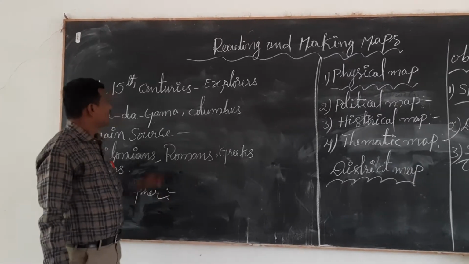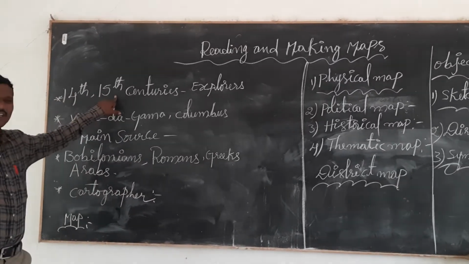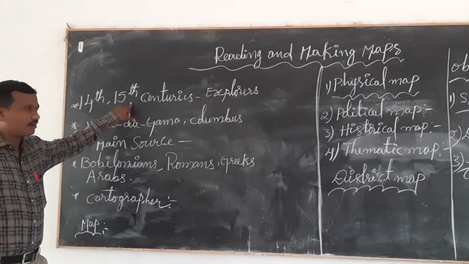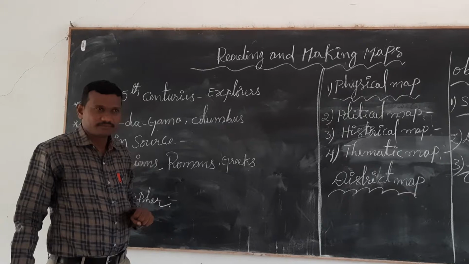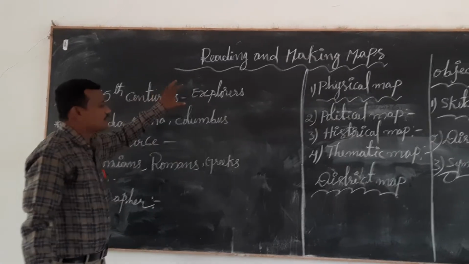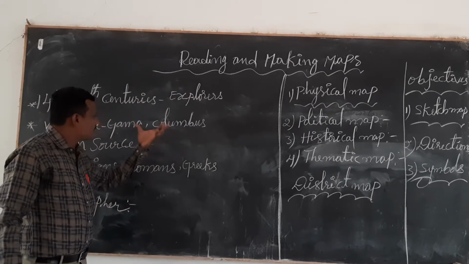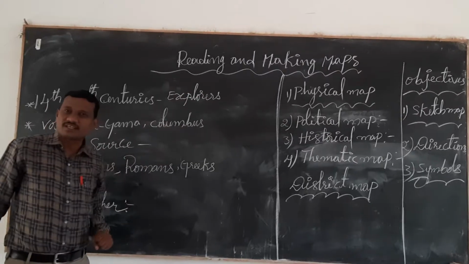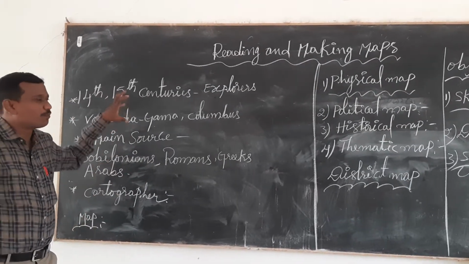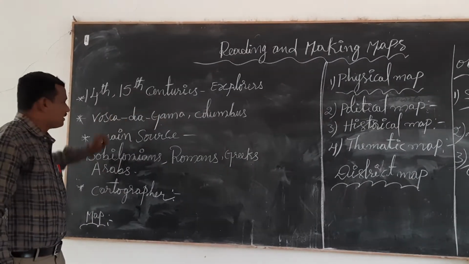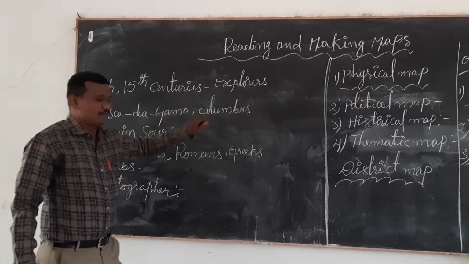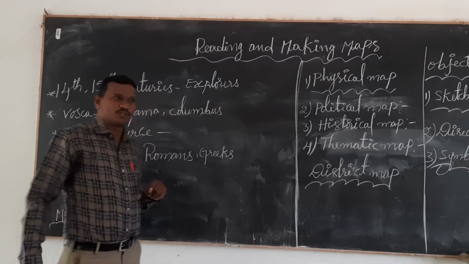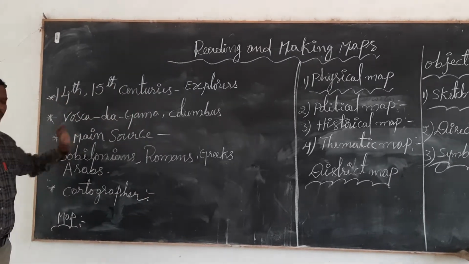See children, in the 14th and 15th centuries, a number of European explorers discovered the world. How did these explorers discover the world? What was their main source? The best examples are Vasco da Gama and Columbus. Do you know about Vasco da Gama and Christopher Columbus?